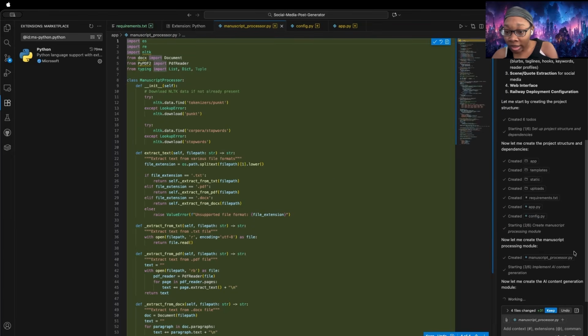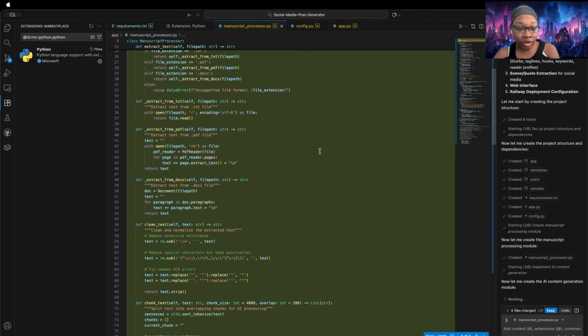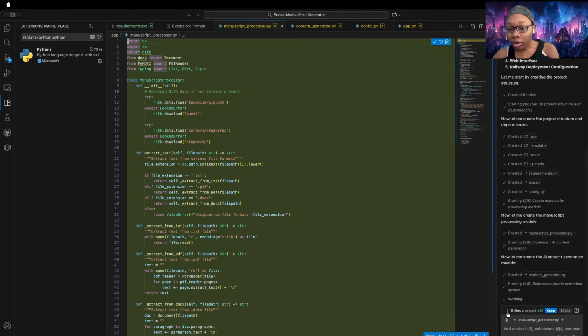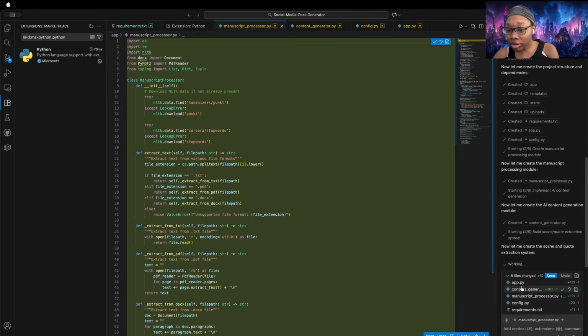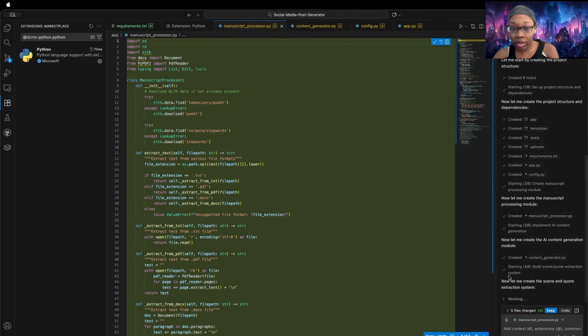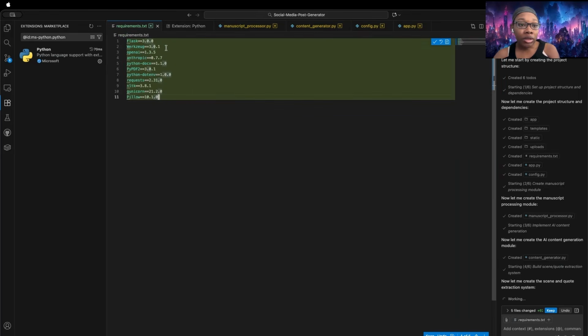Now we're implementing the AI content generation. That is where it'll actually take the manuscript and make the blurbs, the taglines, hooks, keywords, reader profile. And we can see it started to add comments on some of the things that it's working on. One of the other cool things is that you can see the changes to files that it's making, as well as the files that it made. So these are the requirements that it needs.